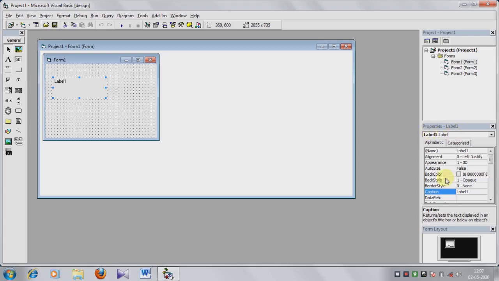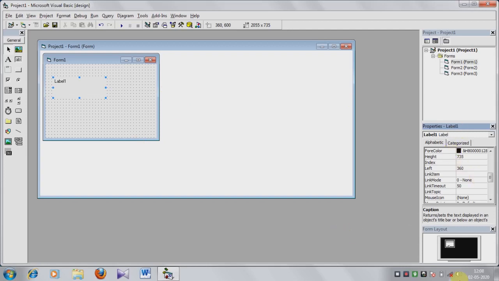That means this is the properties window for label 1, and using label 1 you can control the label tool. That means this option. Okay, this is the properties window. Same as label, every object, means every tool, has properties.